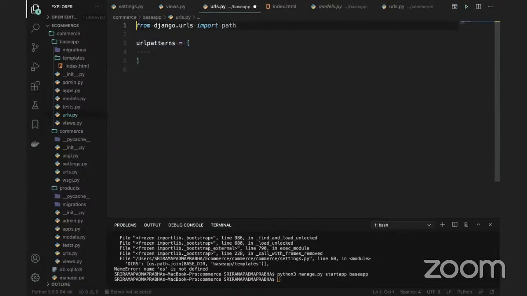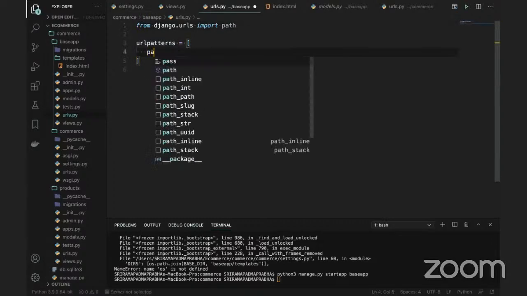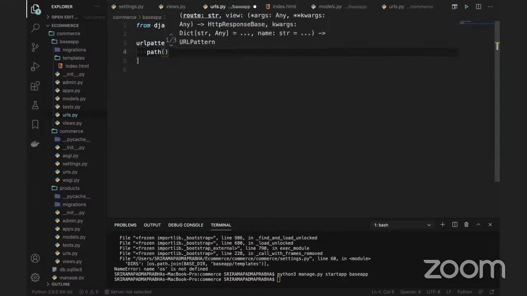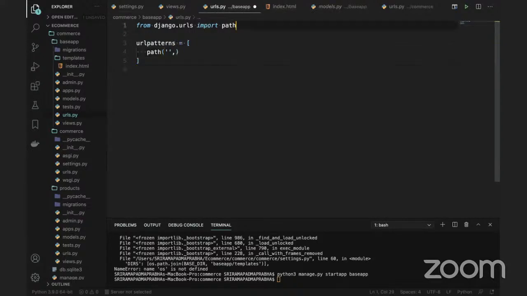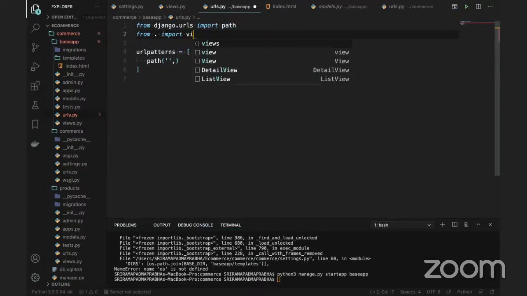Path has three parameters. The first one is the path; you can give it as blank, don't write anything, because you're pointing to the index.html. We need to call the views here: from . import views.